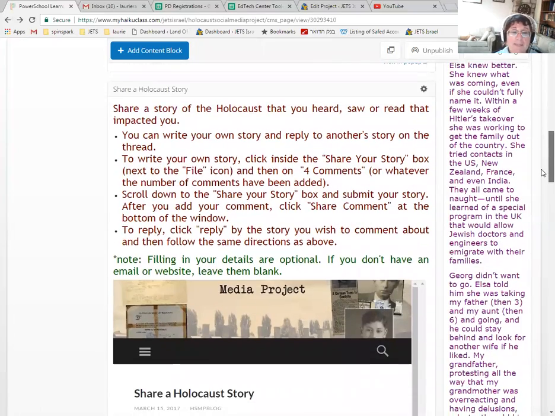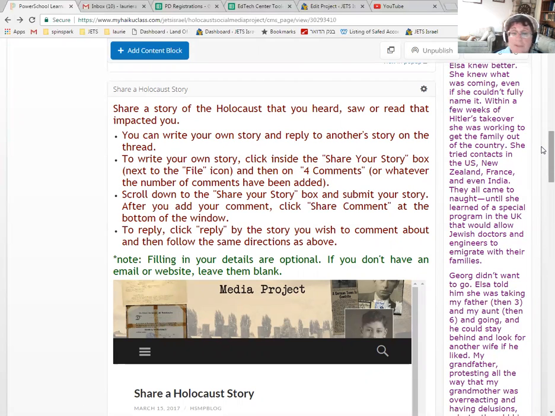The second activity is an activity where the students are asked to write in a shared blog something that they heard, saw, or read about the Holocaust in the past. It could be something that happened to a family member, to a neighbor, somebody that they knew, or something that they read that was meaningful to them.